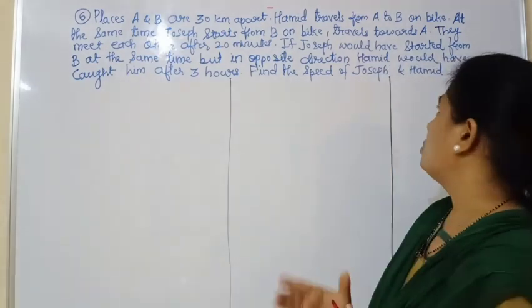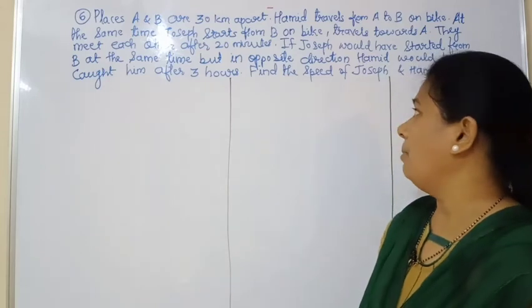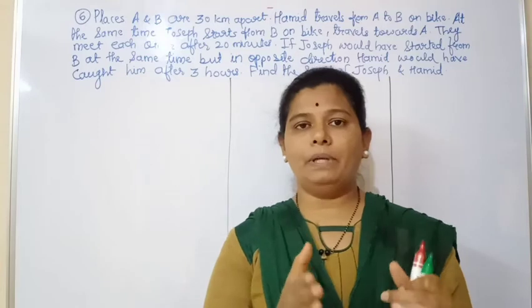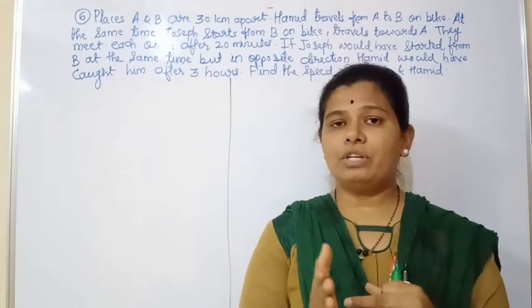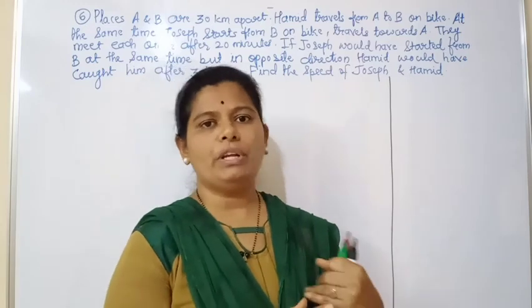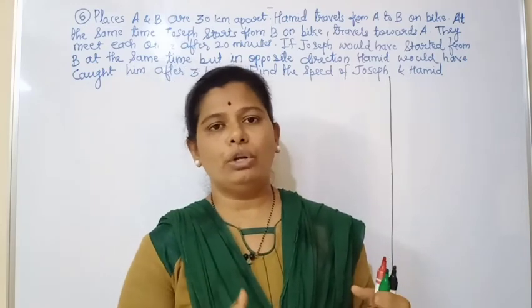Now if Joseph would have started from point B at the same time but in the opposite direction. Okay, now Joseph have, second condition is given, that is Joseph started from point B but he is moving in the opposite direction. He is not going towards A. Okay, he is not going towards Hamid.